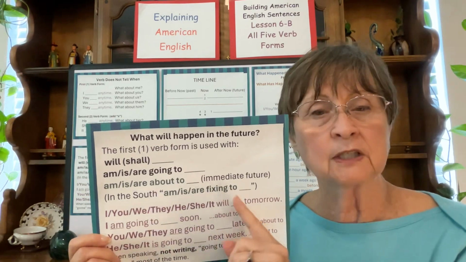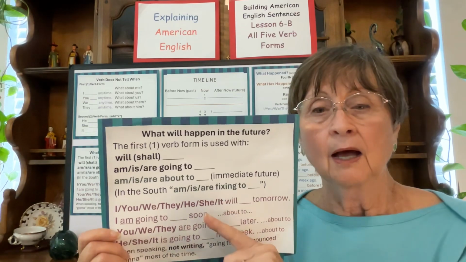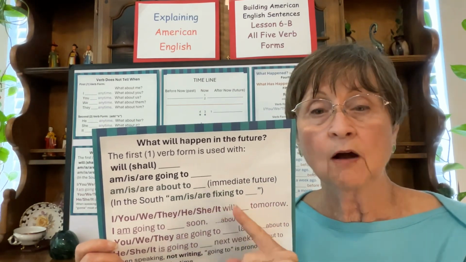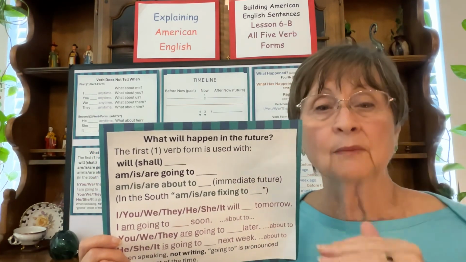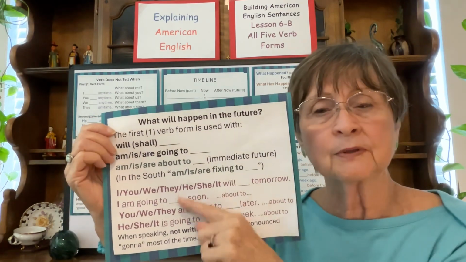I am fixing to go to the store. If you say that in the North, they will laugh. He is fixing to take a break. They are fixing to go on vacation. People in the North don't say that. People in the South will say that sometimes. Okay, some sample sentences.